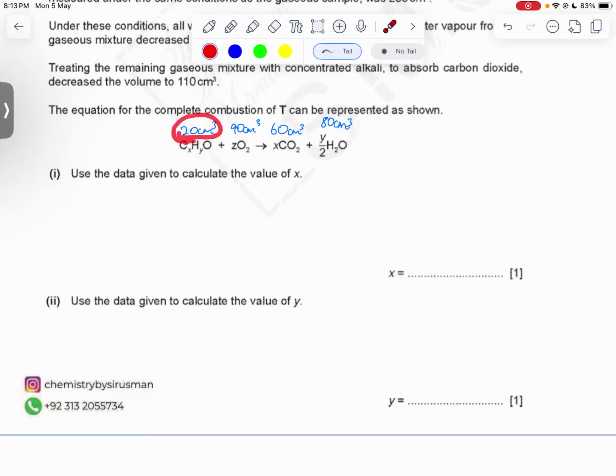All right, volumes can be used as moles in questions like these. That's why these questions are 1 mark each. Basically, if a sample of 20 centimeter cube is reacting to produce 60 centimeter cube of carbon dioxide, then we can say that 20 moles of our substance produces 60 moles of carbon dioxide essentially.